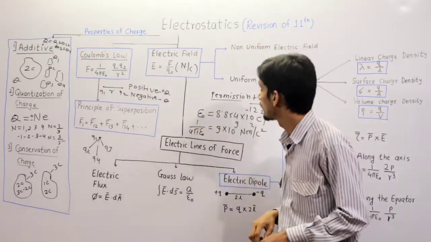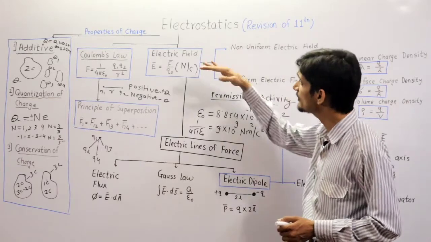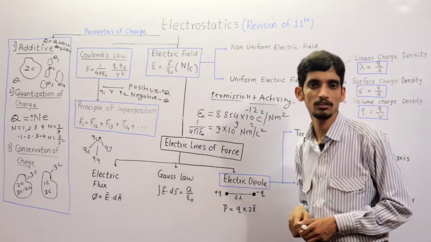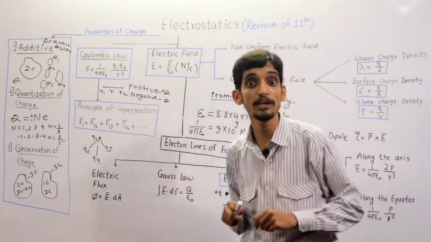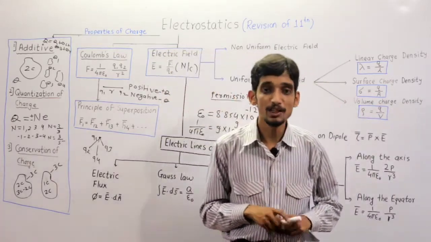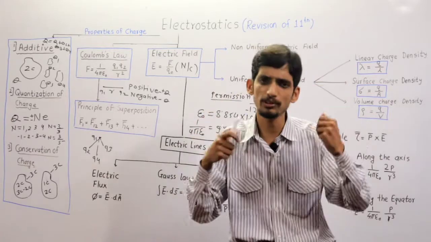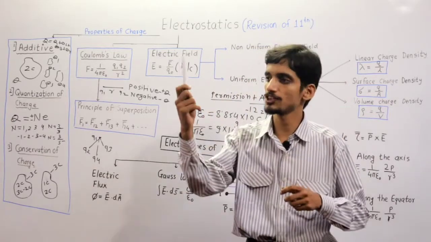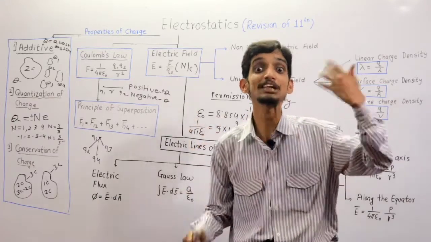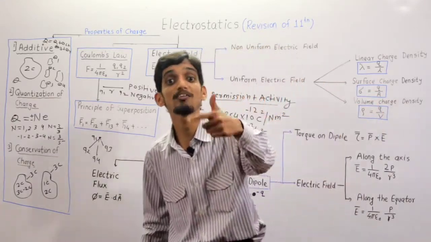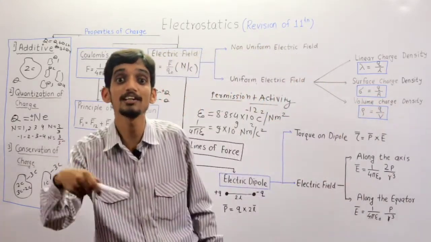Clear? Okay. Then after discussing electric field, there is an important concept, electric lines of force. If an electric field is present, actually what happens? Suppose there is a charge Q, and if this is a test charge, it experiences a force. This is explained by Faraday.